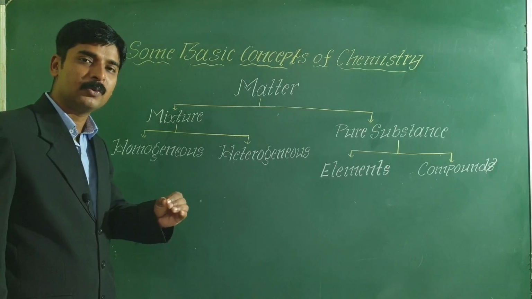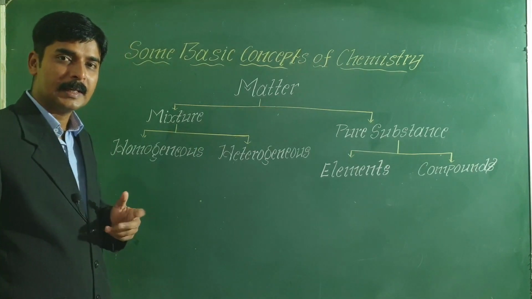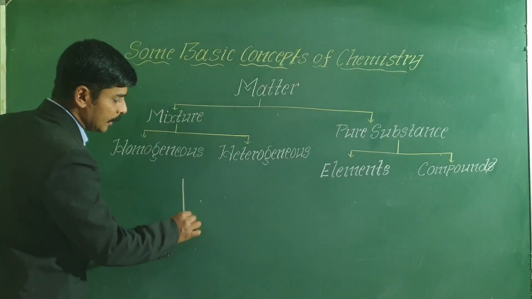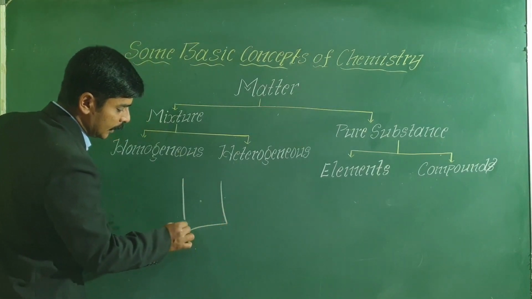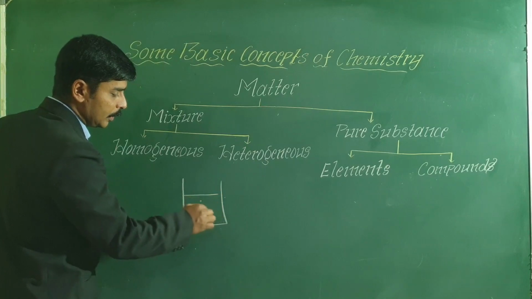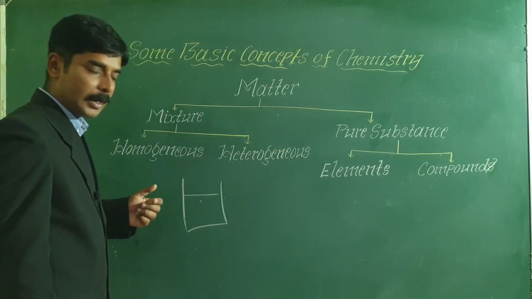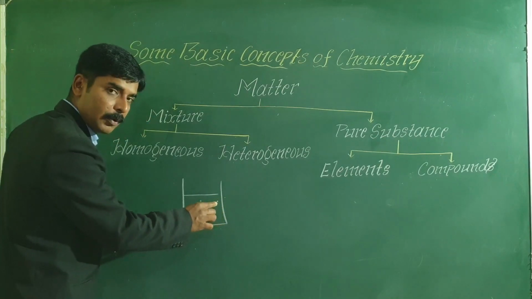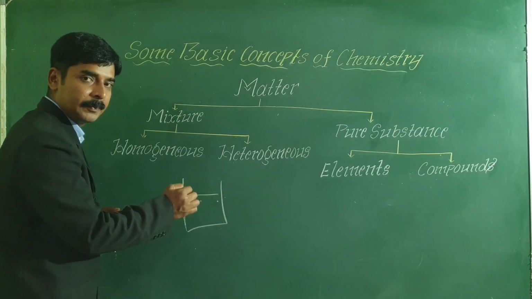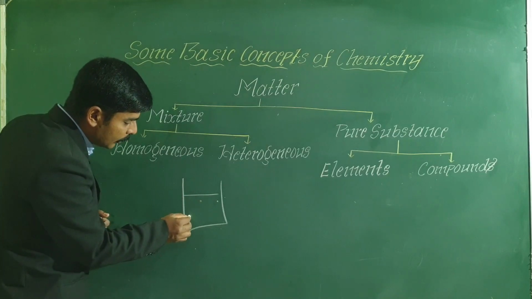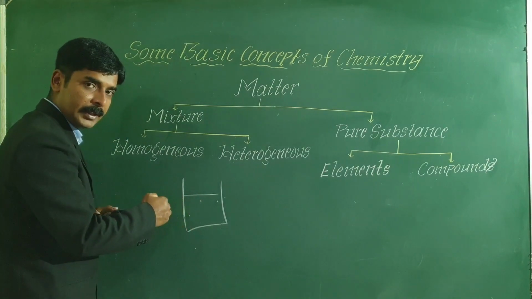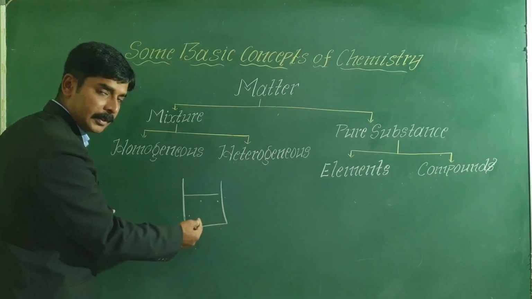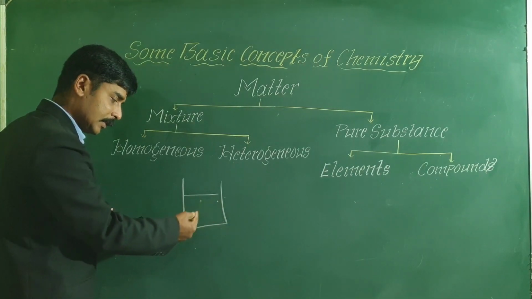What do you mean by uniform composition throughout? Let us take an example, then you will understand clearly. If I take a sugar solution, that is sugar dissolved in water, and you take a drop of this solution from this point and taste it, and another drop from somewhere here and taste it, and now you tell me whether the taste is different. No, right? The taste is the same.